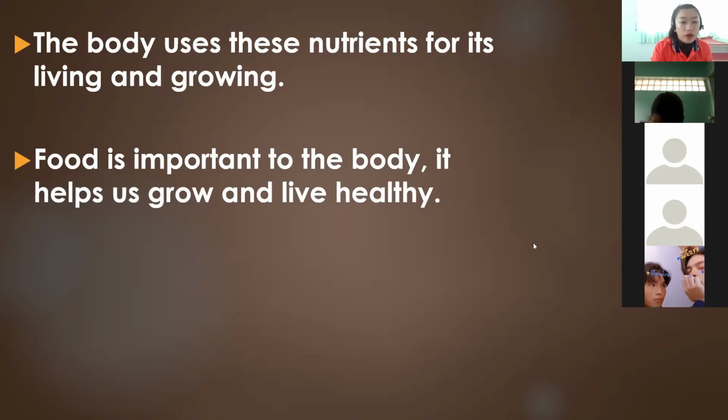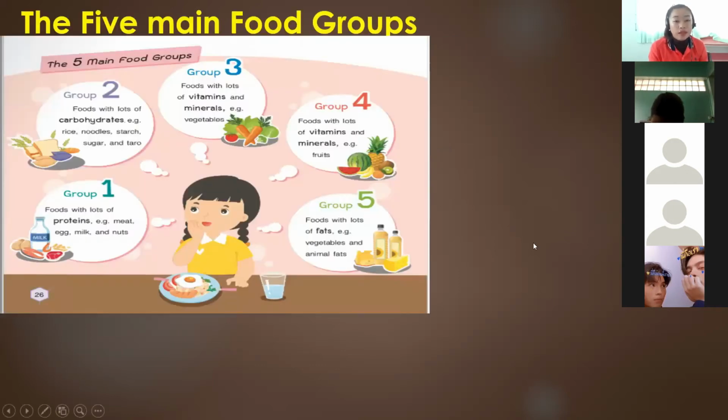Let's move on to the 5 main food groups. In the food groups, we have 5 main groups. In group 1, the first group, we have the foods with lots of protein. Example: meat, egg, milk, and nuts. So for the first group, we have the proteins. Where do we get proteins? We get them from meat, egg, milk, and nuts.